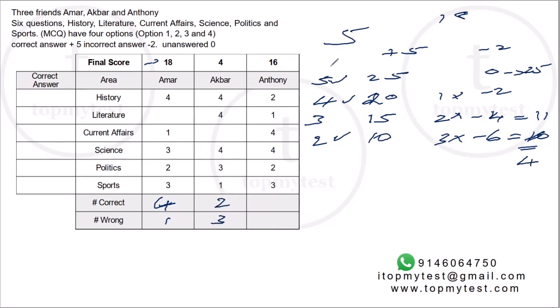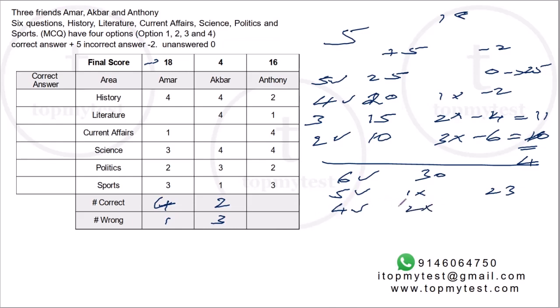Now with Anthony, he has attempted all 6 questions. If he gets all 6 right, his score will be 30. If he gets 5 right, 1 wrong, it will be 25 minus 2, 23. If he gets 4 correct, 2 wrong, it will be 20 minus 4, 16, which is what he has. So we know for each of them what is the number of correct answers and the number of wrong answers. Obviously, you can do it much faster. I'm just explaining all possible cases.